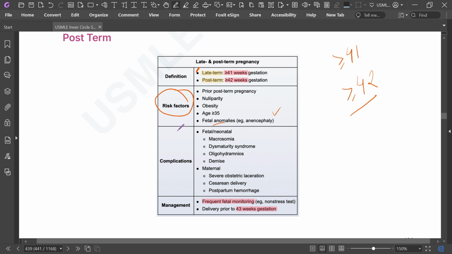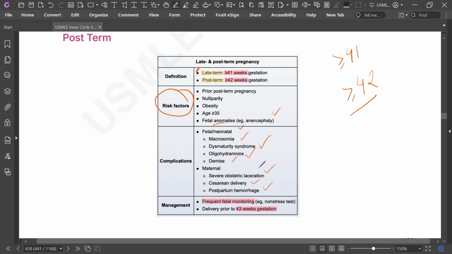What complications can happen? There are some fetal or neonatal complications and some maternal complications. In fetal complications, there may be fetal macrosomia, dysmaturity syndrome, oligohydramnios, and fetal demise. And for maternal, there may be severe obstetric laceration, cesarean delivery, and PPH, postpartum hemorrhage.